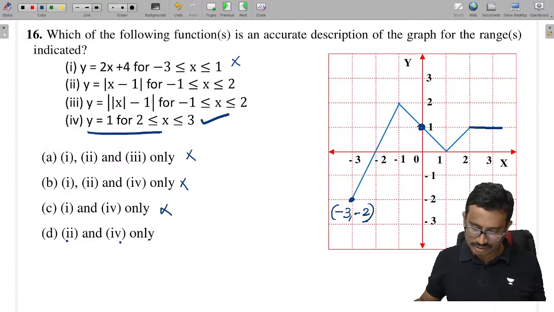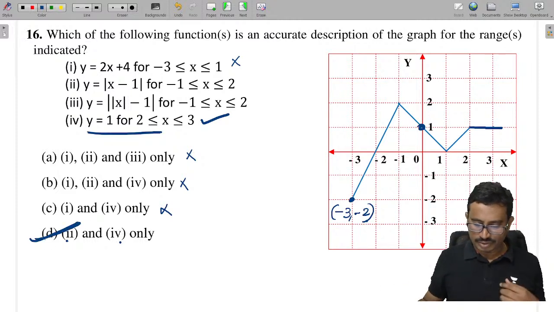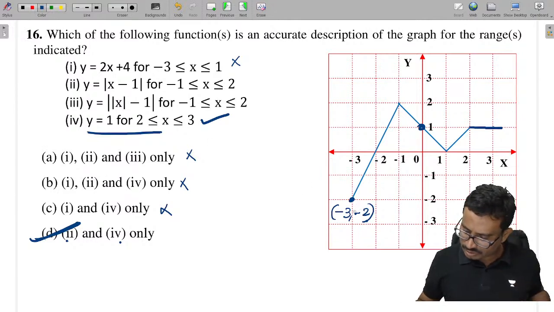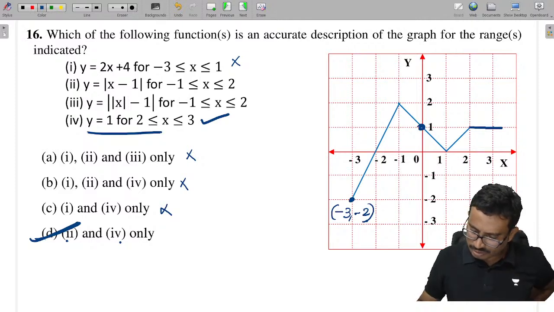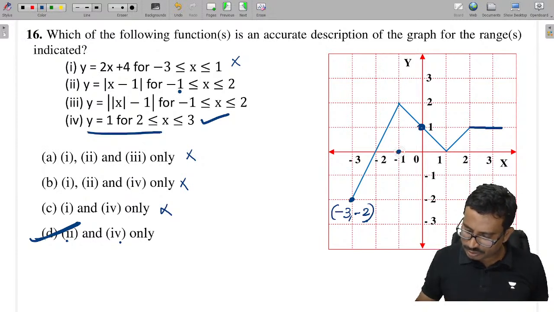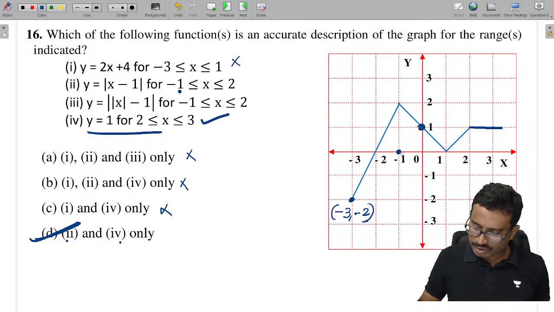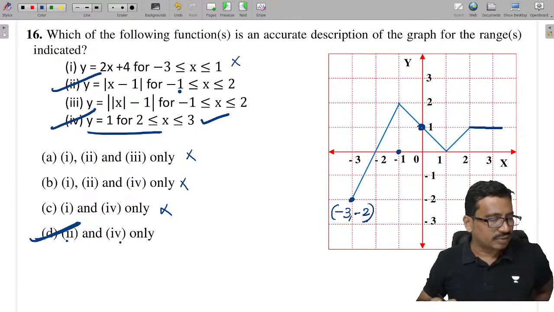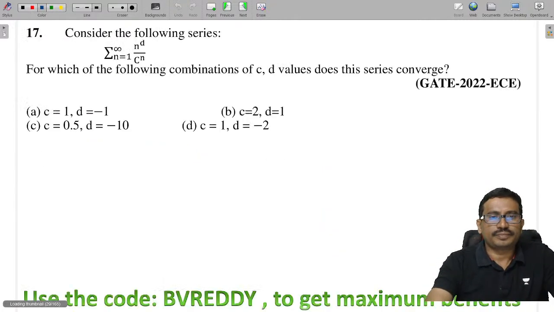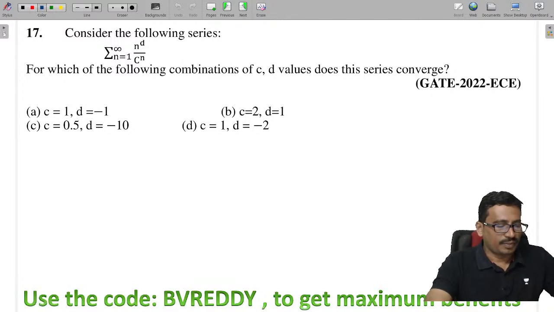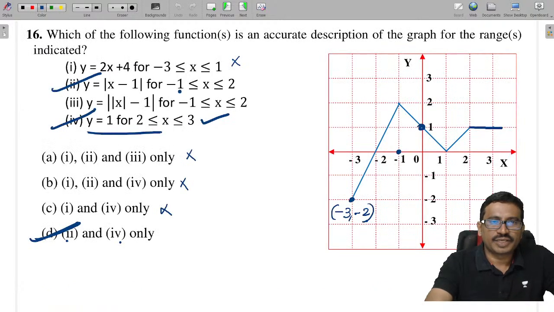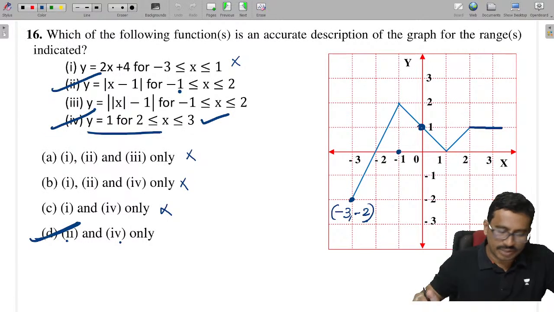Fourth one is correct, isn't it? So obviously 2, 4 correct maybe here. First one is wrong, and the second one is not satisfying. Check karo, is the second one satisfying or not? So here if I take this value, it is only minus 1 to 2 only now. At this location you see this thing, minus 1. When x is equal to minus 1, how much is this value, tell me now here? 2. Yes, 2 is satisfied. Next. Now 1 not satisfied now. How does this 1 satisfy, you see?